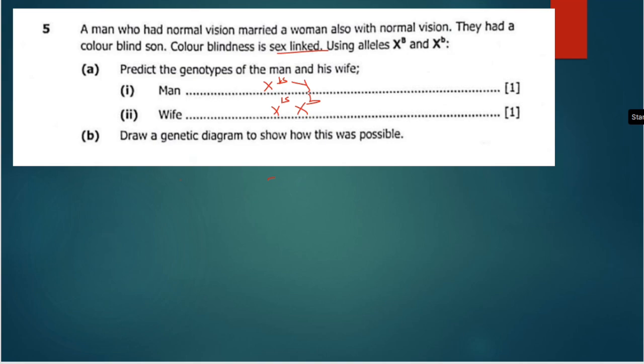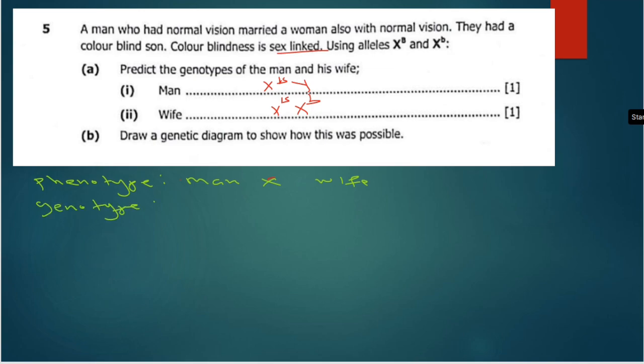Okay, so let's continue. The first thing that we are going to start with is the phenotype. Phenotype is the outward appearance of a living organism, something that you can see outwardly and are able to identify and distinguish. So we have a man crossed with a wife. Then the next part is going to be the genotype.